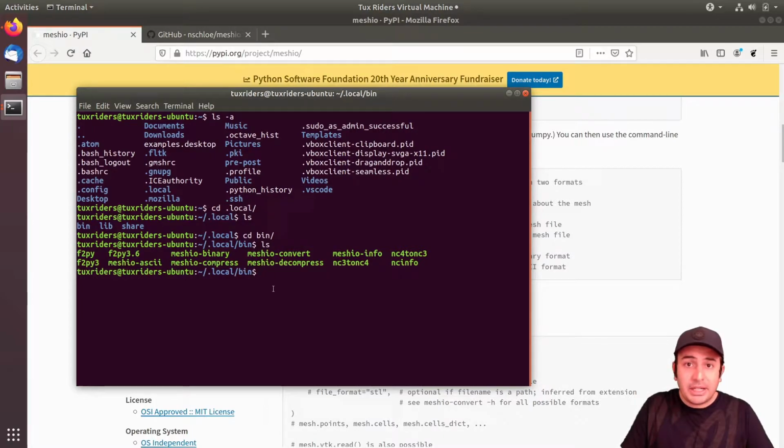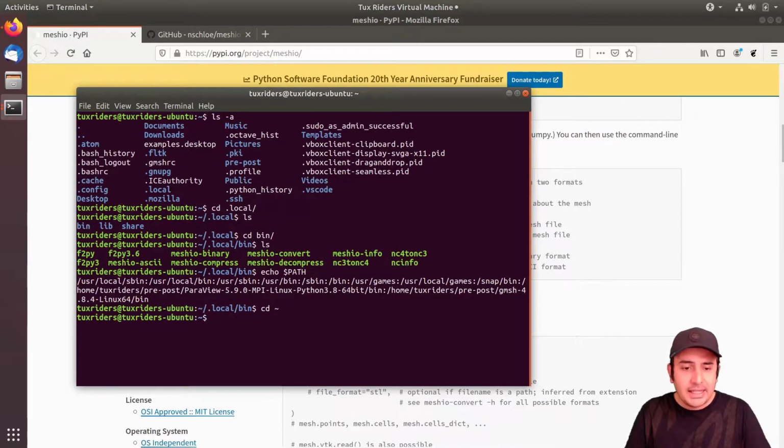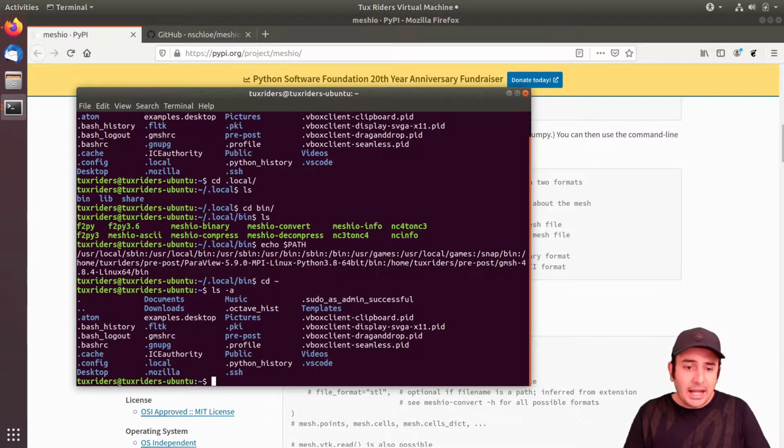But this directory is not part of my path, as I described in the previous video. So let me show you my path environmental variable, path variable, and you can see that it's not here. The reason, let me go back to the parent directory with this tilde. It says go back to the parent directory, to the home folder. And here again, I have a couple of